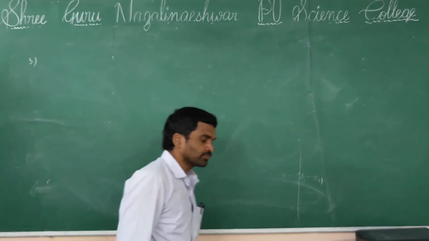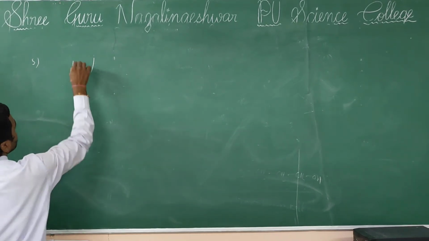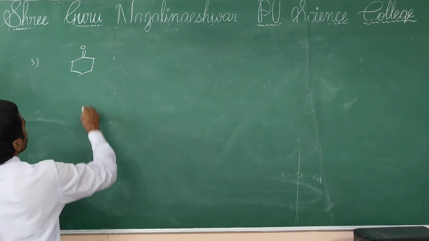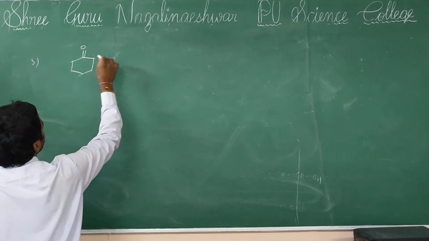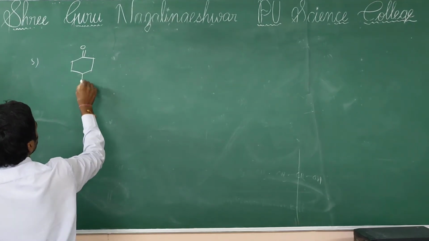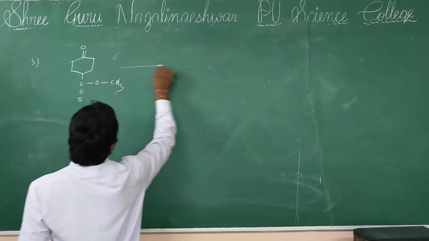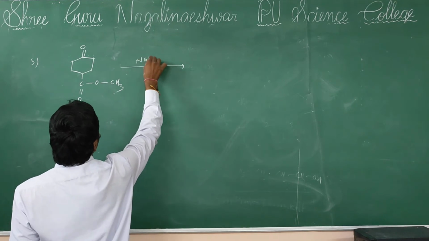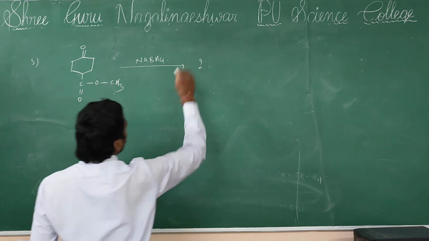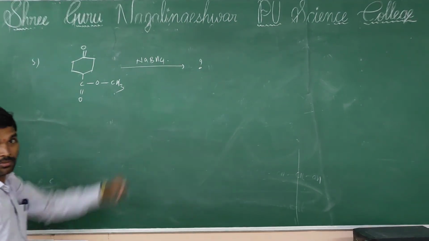Next, question number 5. This is an important one we'll discuss. This undergoes reduction in the presence of sodium borohydride, then what is the product that will be formed?